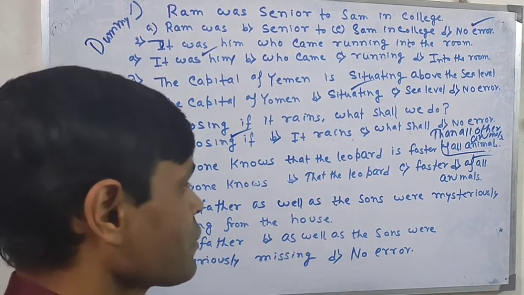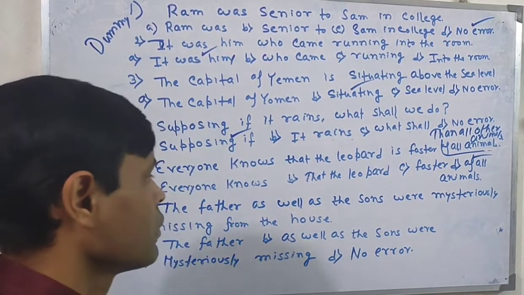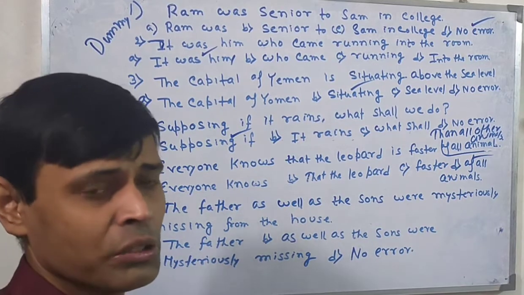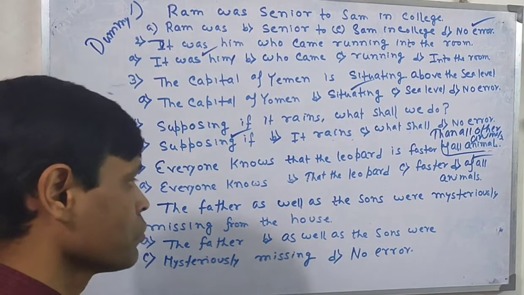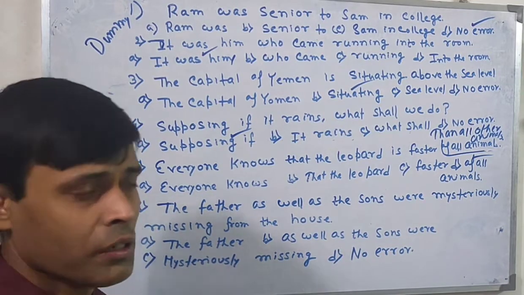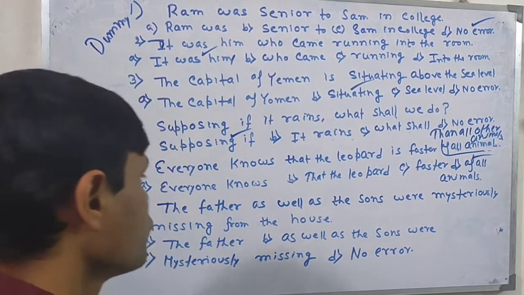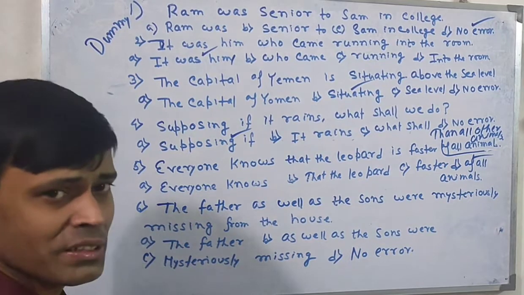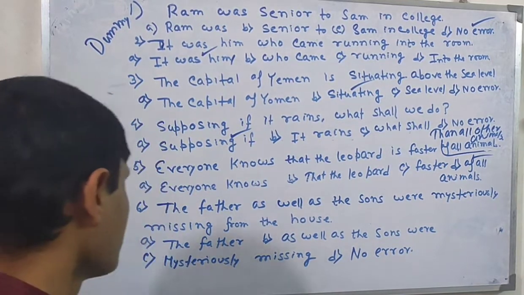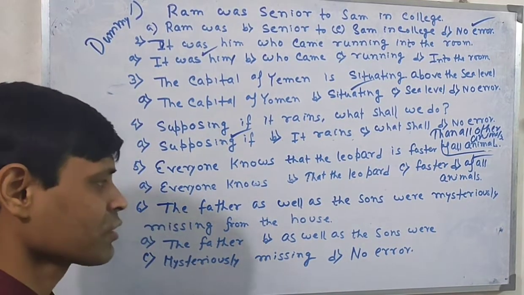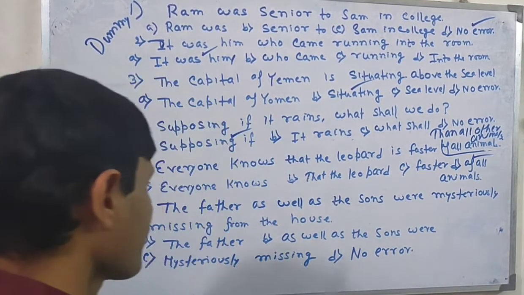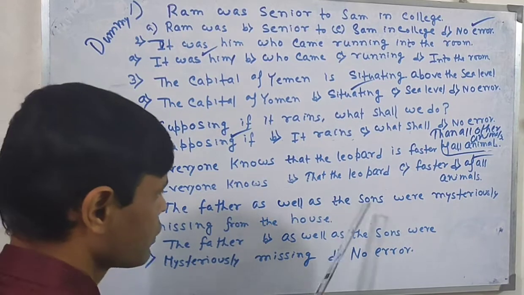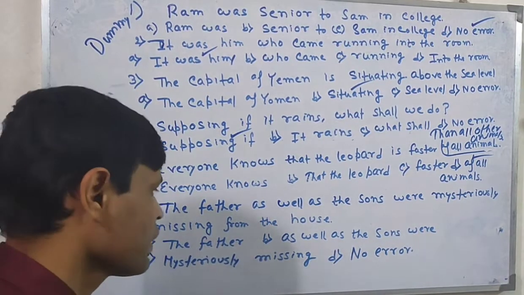But in many cases, or in exceptional cases, in fictitious sentences, we can also use were. If I were there, I can also use. There is nothing fixed in English, but in general cases, we never use was against the singular subject. Okay. So, "The father as well as the sons were..." Here is the mistake. What should be the answer? "The father as well as the sons was mysteriously missing from the house."